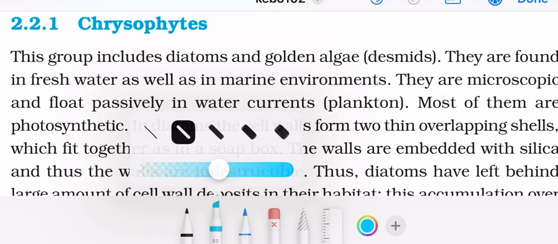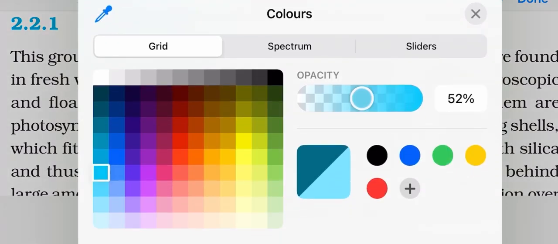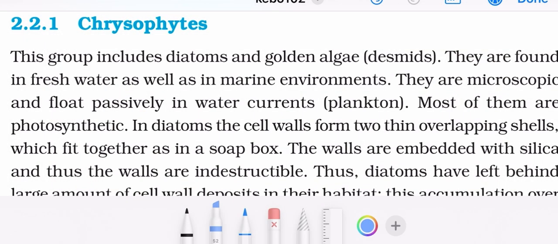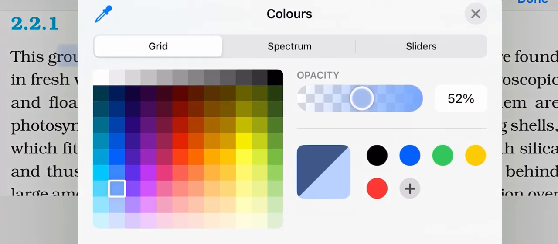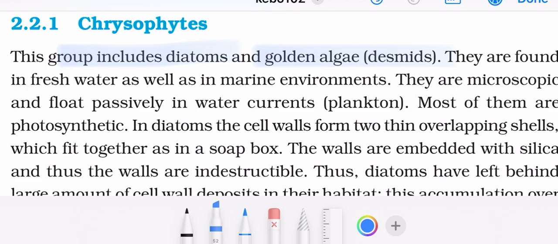Moving on to chrysophytes. Yes, the group includes diatoms and golden algae. Diatoms and desmids are found in freshwater.